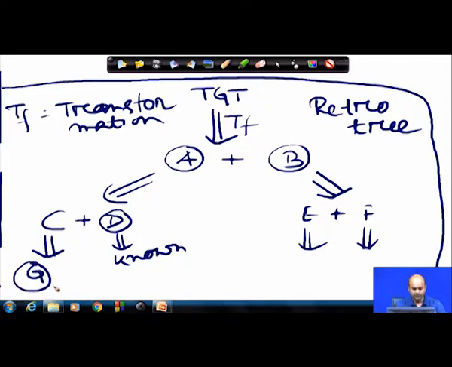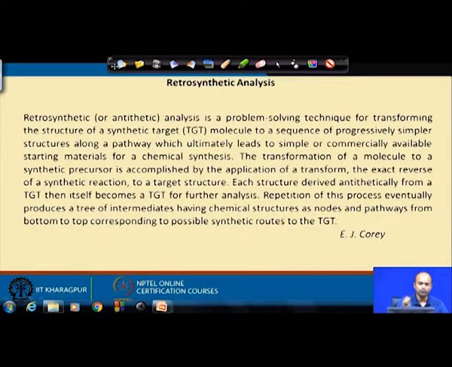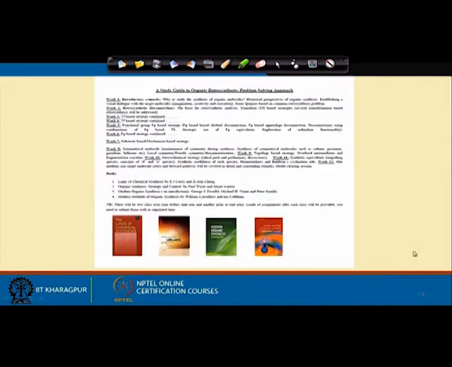So, now you start forward. You start with G and D, mix them together by a chemical reaction, and you get A. Similarly, you mix E plus A, you get B. Then you couple A plus B with a suitable transformation, and you come to the target molecule. This is exactly what we do in the retrosynthetic analysis.